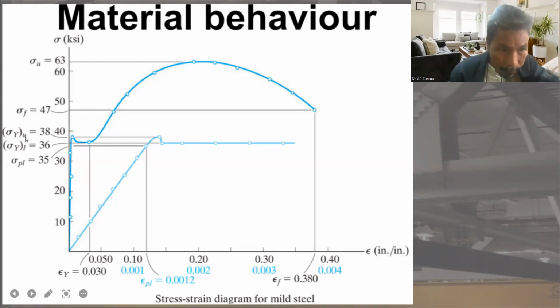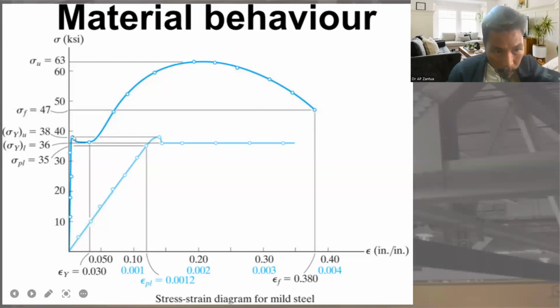What do you mean by yield stress? Upper. So yield. This one is yield stress upper, yield stress lower. So 38, 36. So this one is yield stress lower, yield stress upper.